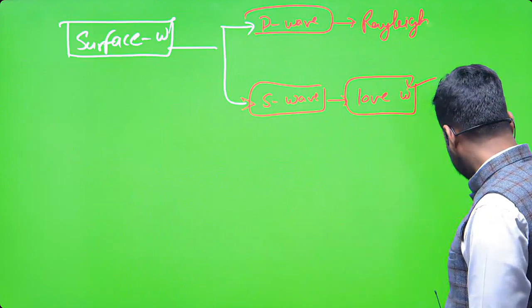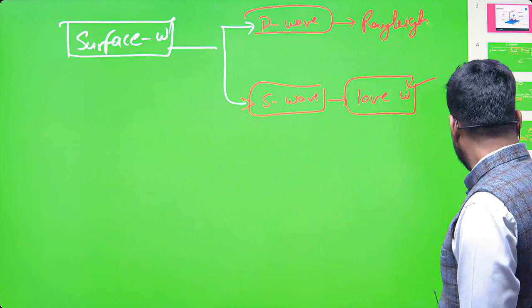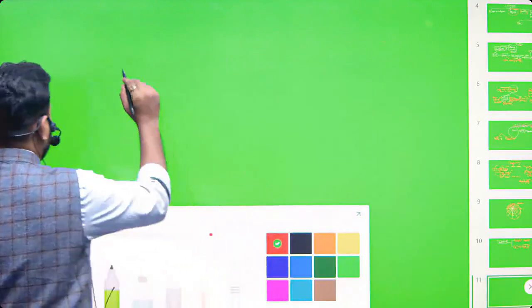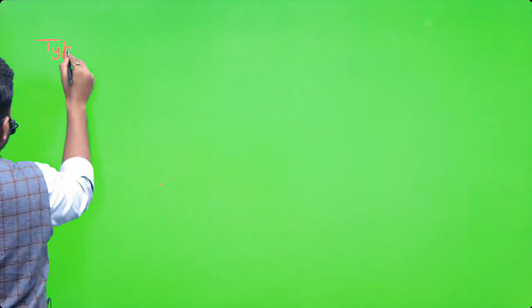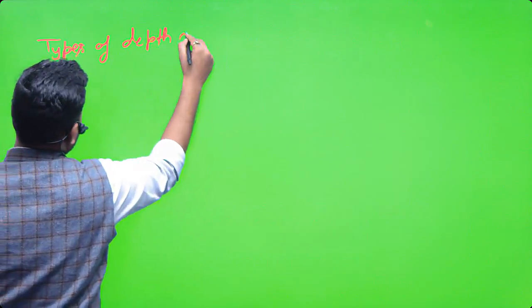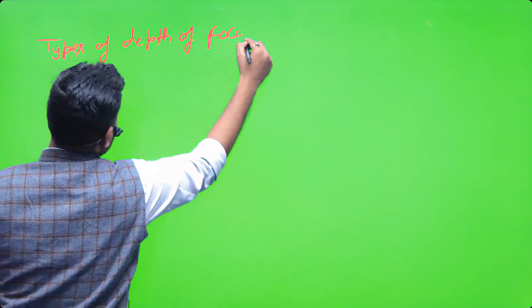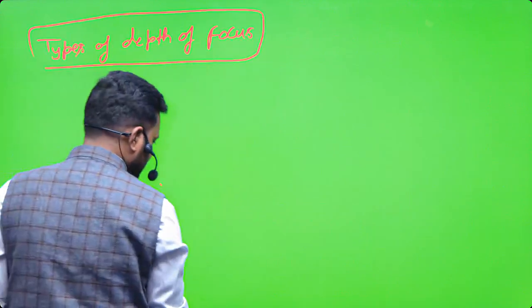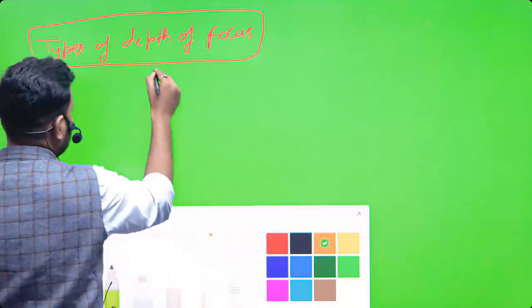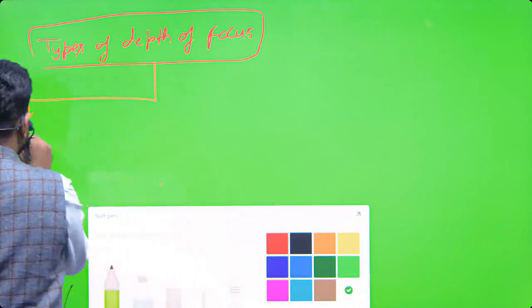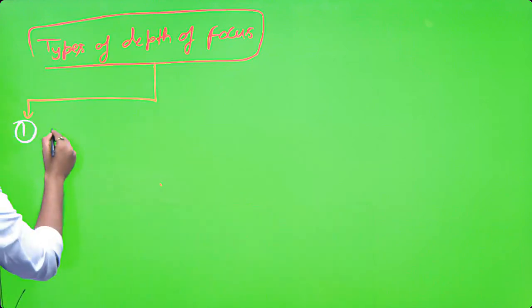And then we are going to discuss the types of depth of focus. There are mainly three types of depth. One is shallow depth.